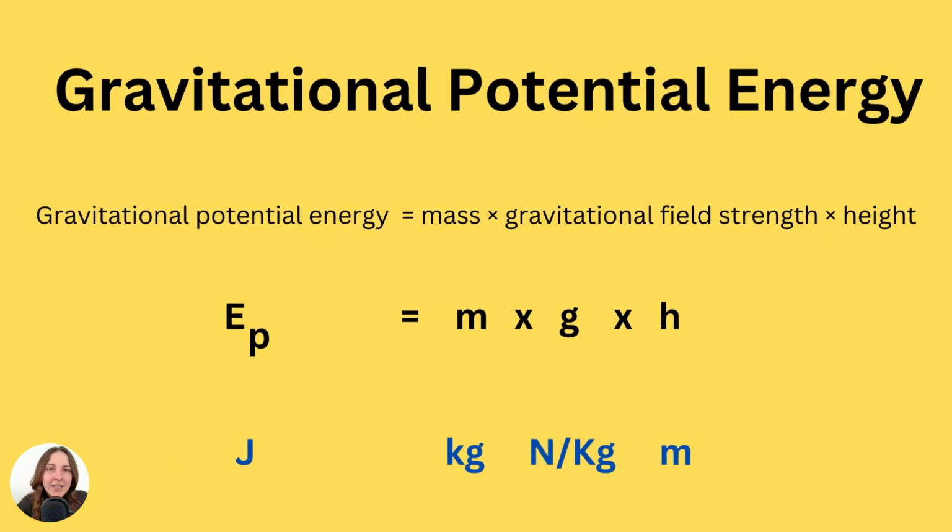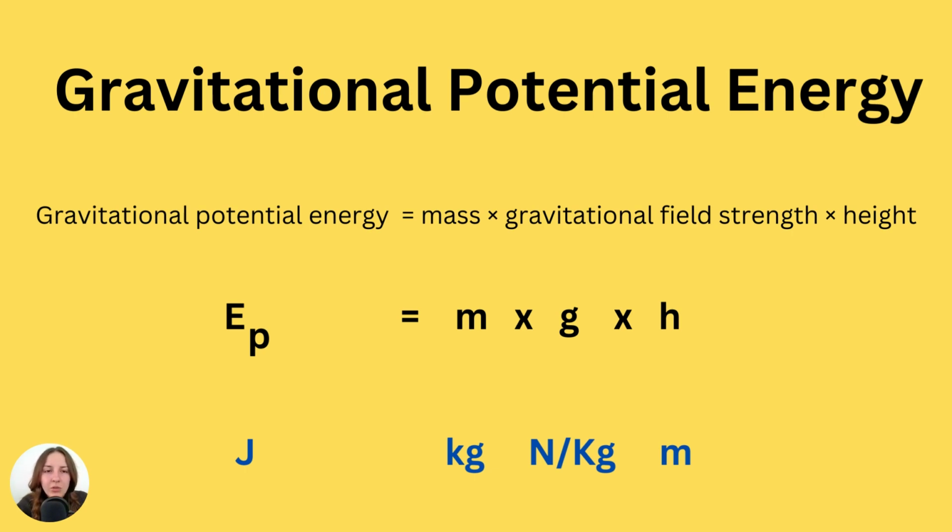First of all, what actually is gravitational potential energy? Well, it's the amount of energy gained by an object that has been raised above the ground level, and it can be calculated using the following equation. In the GCSE exam, you will be given this equation, but you should get used to using it and also manipulating this equation so you can rearrange it if you need to.